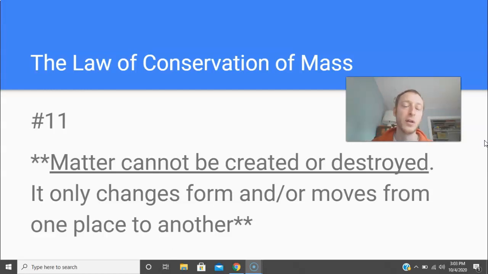So in the case of the water, we didn't destroy the matter, we didn't make it disappear. All we did was change its form from water to water vapor, from a liquid to a gas, and then that gas floated off into the room, into the atmosphere, right? So we didn't destroy the mass. All we did was change its form and send it off to a different place.